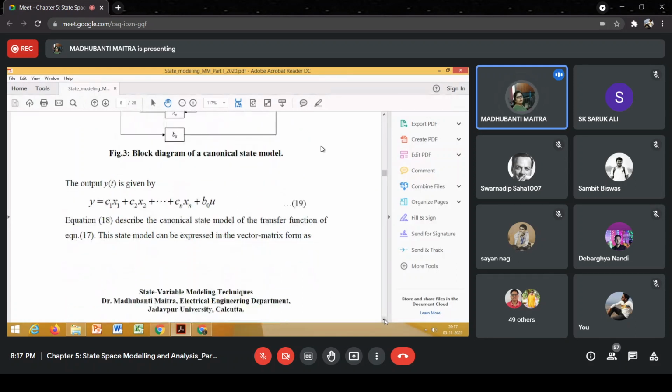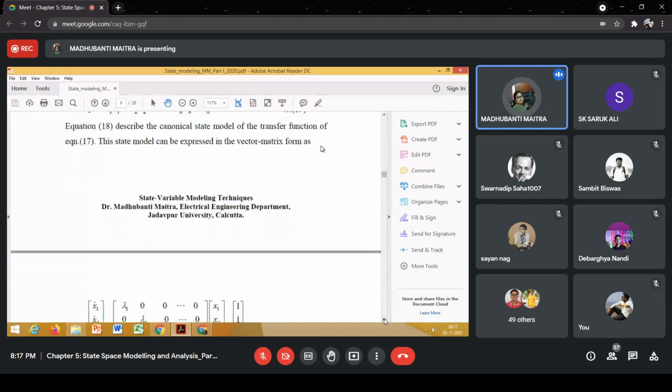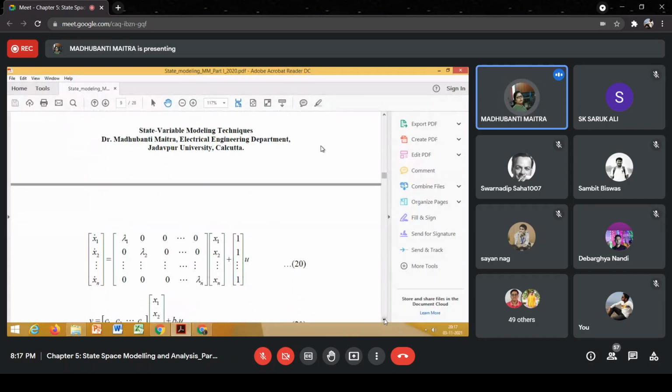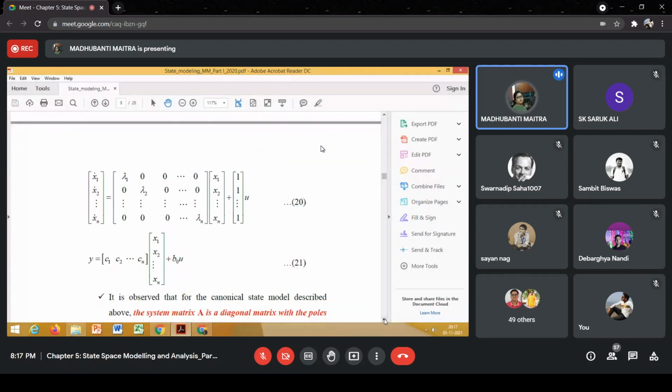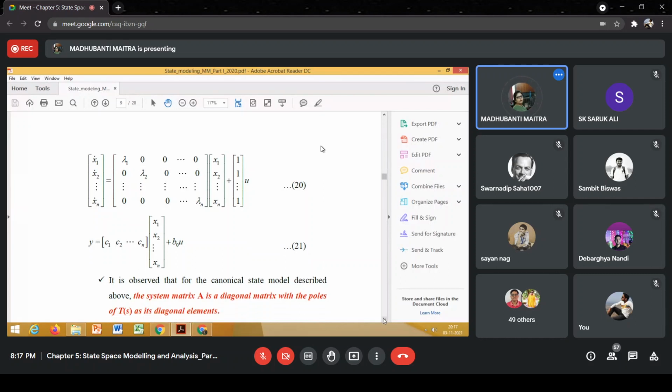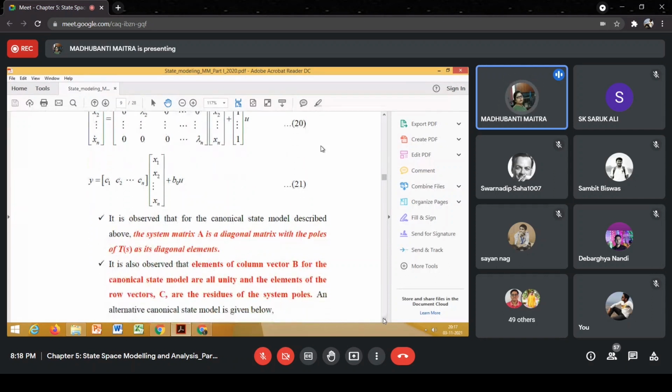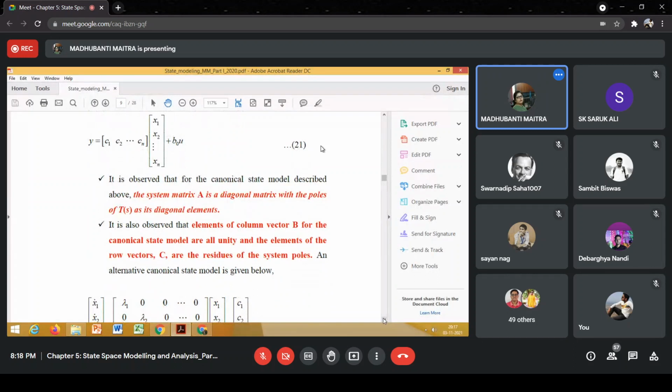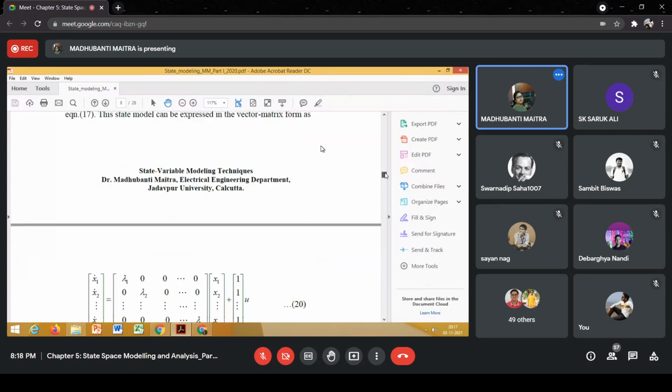Right? Now, the canonical state model can have a different form. So this is the state equation, and this is the output equation, C1 x1 plus C2 x2 plus Cn xn plus B0u. Let's have a glance. It's observed that for the canonical state model, the system matrix A is a diagonal matrix with the poles of the transfer function, the closed loop poles, as its diagonal elements.